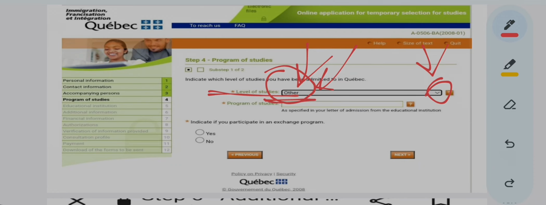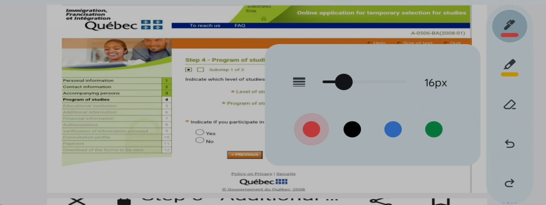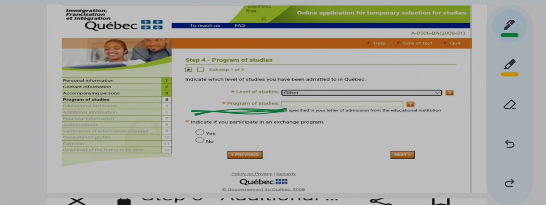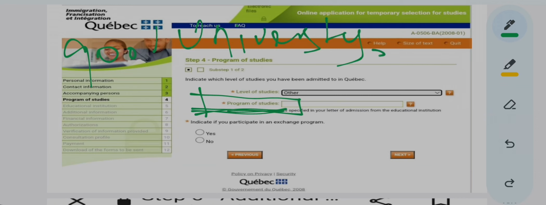And when you select other as the level of studies, then here it says program of studies. How do you write your program of study? Say the name of your university is Good University. First you write the name of the university, comma, and then the name of the program. For example, diploma in science. Whatever is written in your offer letter that was not coming in the options in the drop down box, you write all of those over here.